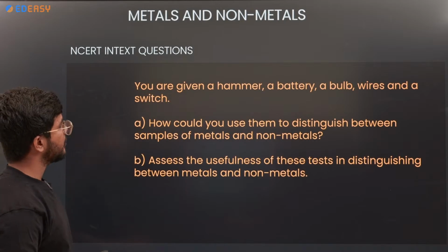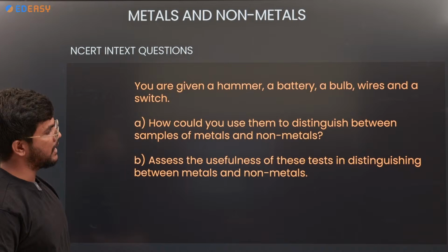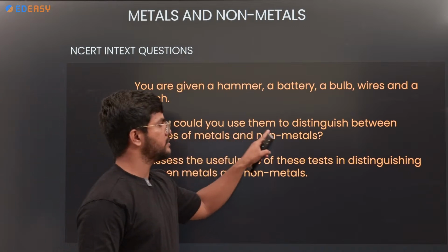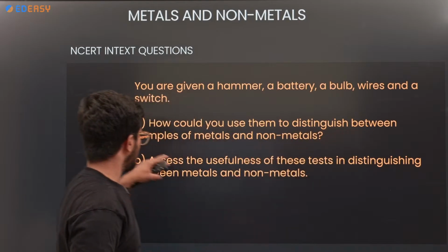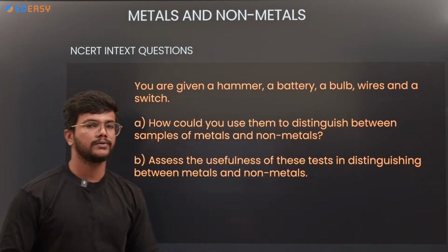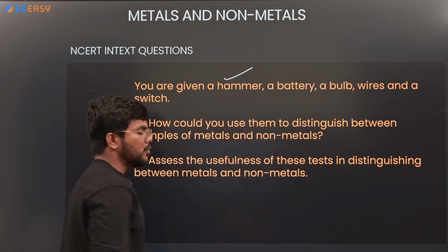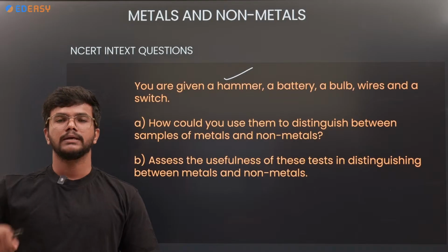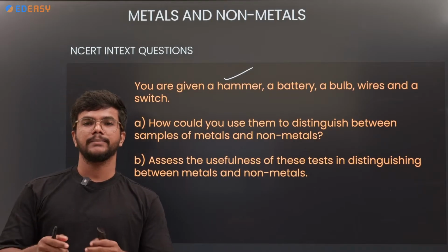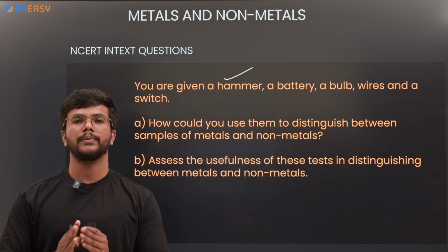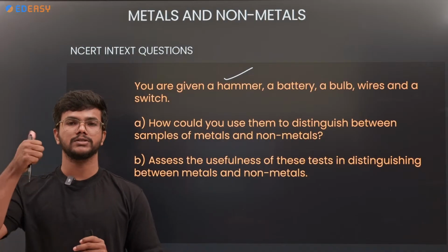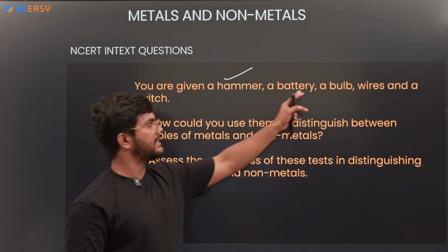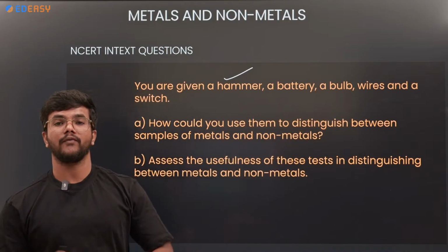Next, you are given a hammer, a battery, a bulb, wire and a switch. How could you use these to distinguish between samples of metals and non-metals? With the help of the hammer, we can check the property of malleability. When you hammer a metal, it makes a fine sheet. That is malleability, which is possible only with metals, whereas non-metals do not show it. With the battery, bulb and wires, we can check electrical conductivity.